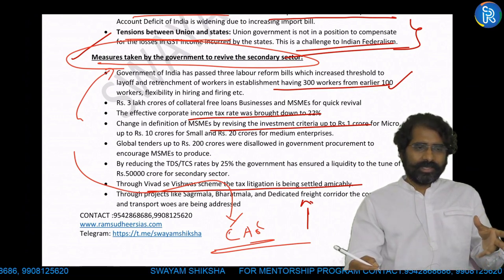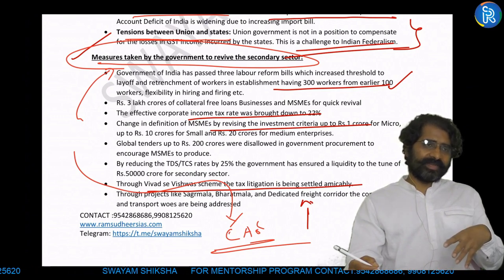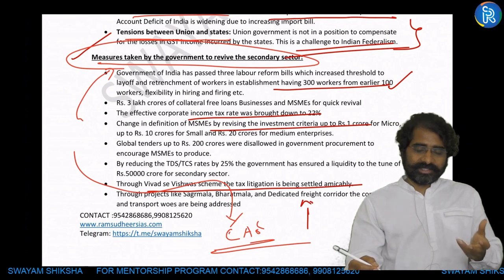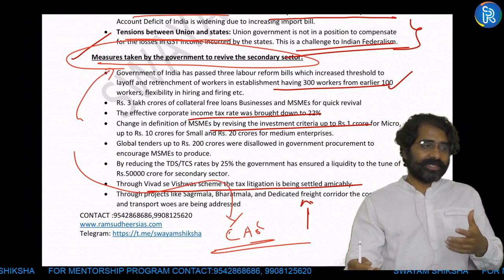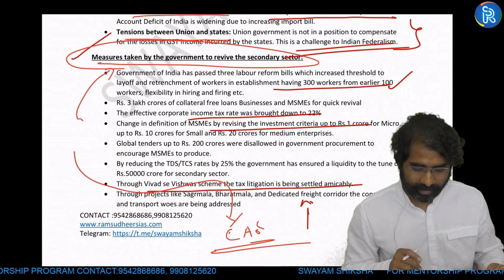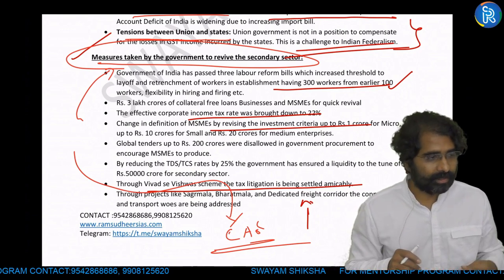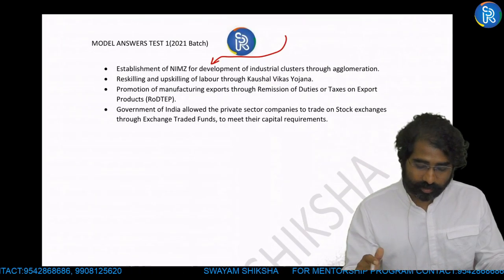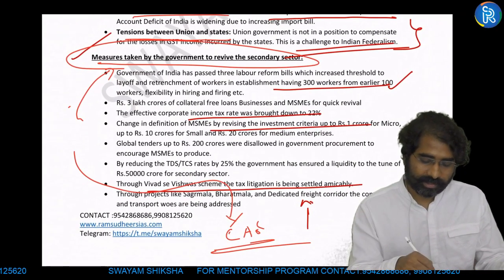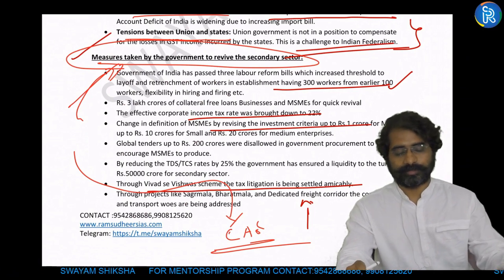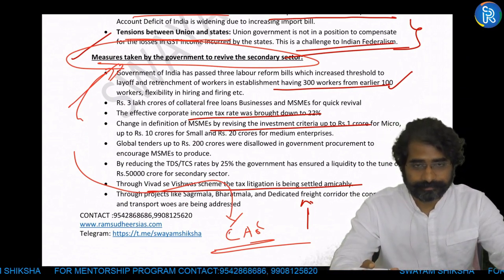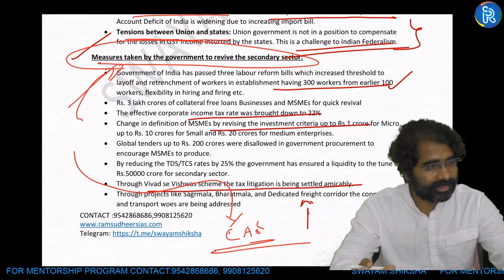Atmanirbhar Bharat spending in 3 phases. So whatever you're reading in current affairs can be given as suggestions to revive the secondary sector, what the government has done. This is something you have to keep in mind. So projects like Sagarmala, all this. You should not be wasting your current affairs. This is very important with respect to the measures taken: the current affairs which you are reading for the prelims. I hope it is clear till here.